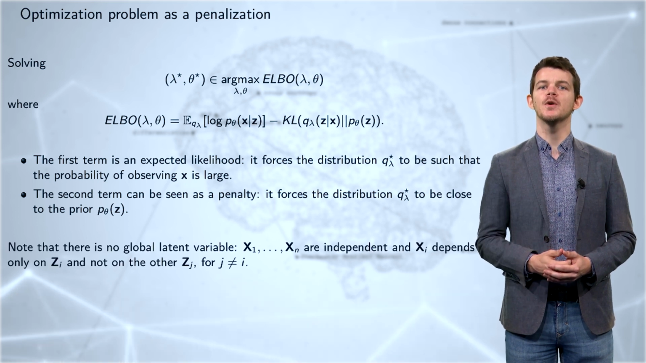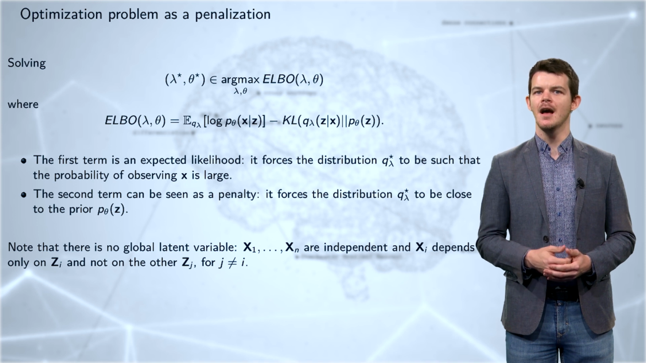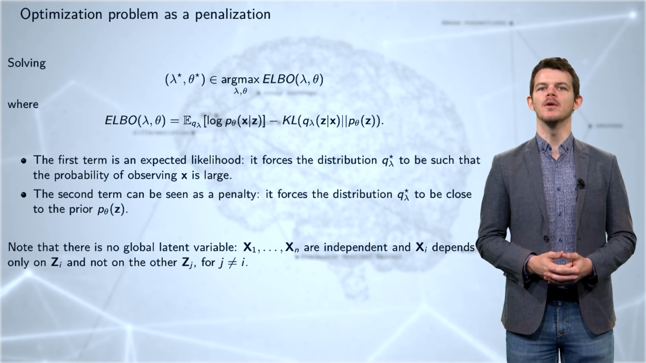Here, there is no global latent variable. Observations x1 until xn are independent, and xi depends only on zi and not on the other latent variables zj. Each latent variable is associated to one observation.